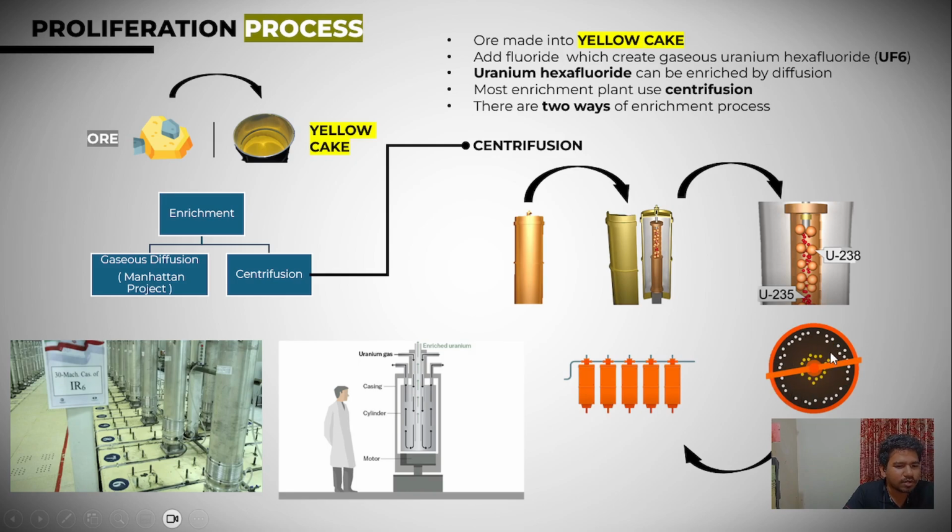From the center point, the centrifuge collects this uranium-235 and places it in the next tube. This is a continuous process, and by this the pure uranium-235 is achieved. This is the main theme by which the uranium-235 percentage is increased.